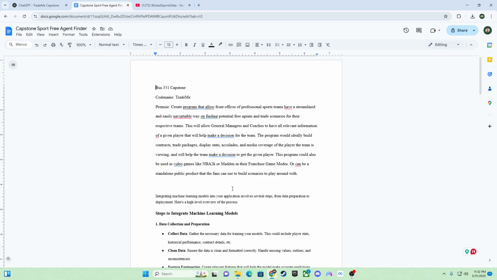So I came up with this idea, code name from this document you see, TradeMe. It is essentially a program that will allow front offices, managers, and sports information directors to have a streamlined, easily navigable way of finding players, potential free agents, and trade scenarios with other teams, all in this one application.